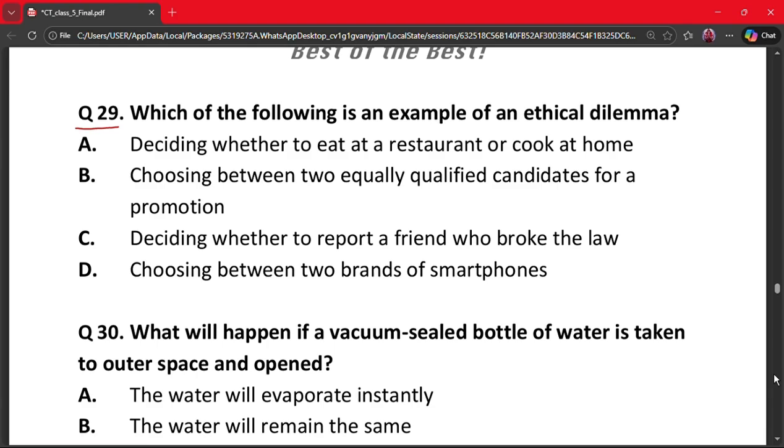Here the correct answer is option C. Deciding whether to report a friend who broke the law. Moral conflict between honesty and friendship. That is an ethical dilemma.